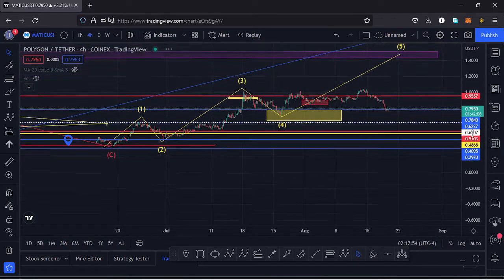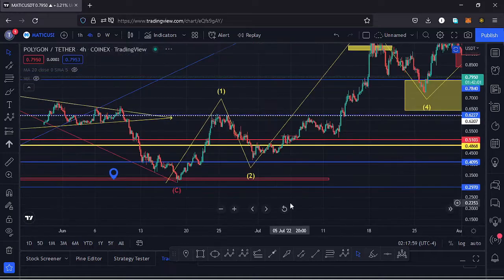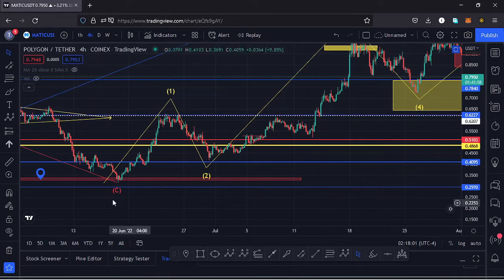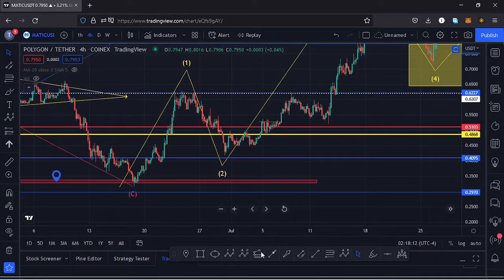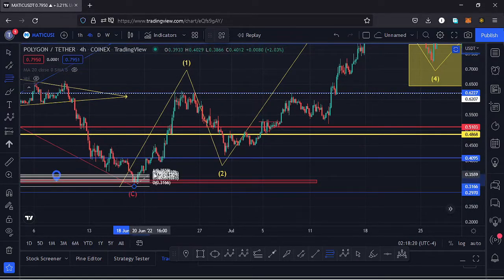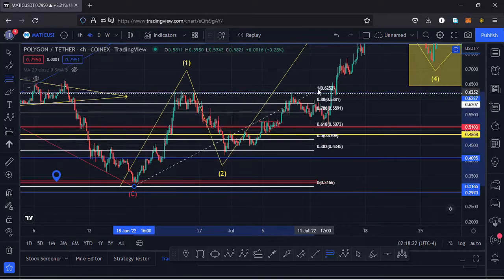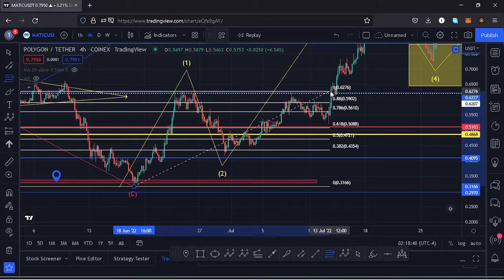And if I get a little bit into the details of this fractal wave, you can see after making our low at around the $0.32 mark, we saw a very nice bounce to the upside and made our high for that first wave to the upside. Then we saw a very nice retracement to the lower side in the formation of a wave 2, and using the Fibonaccis we can get a target area for that wave 2 to the lower side. To do that, I just connect the fibs from the low of the wave 1 to the high of the wave 1. You can see our wave 2 retraced into the area between the fib level 0.618 and the fib level 0.382. We overshot the fib level 0.382.